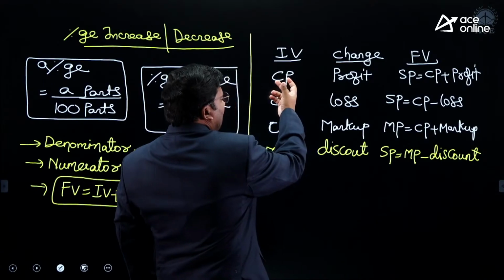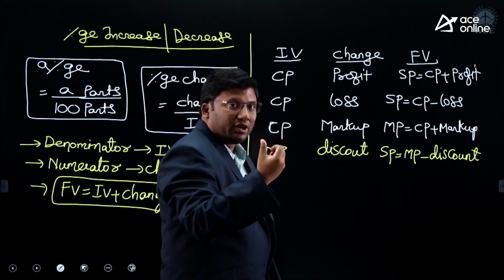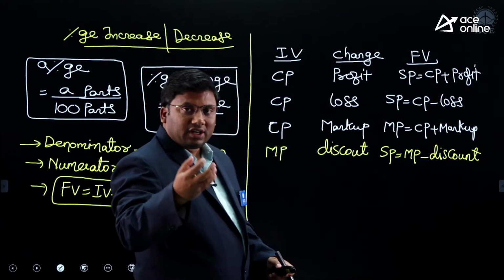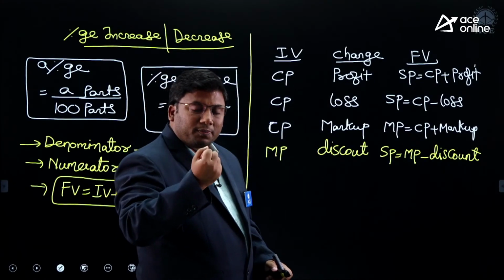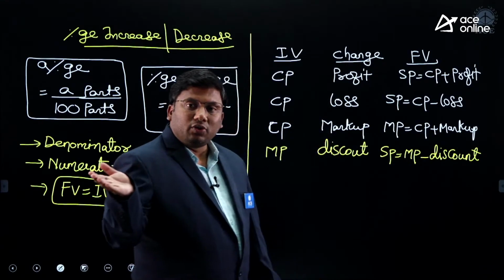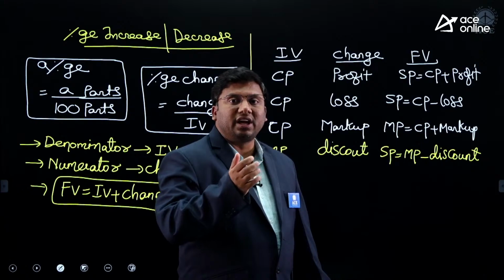I went to a shop. I purchased a product at 10 rupees. I sold it at 12 rupees. The change is profit. I purchased a product at 10 rupees and sold it at 8 rupees. That is loss.